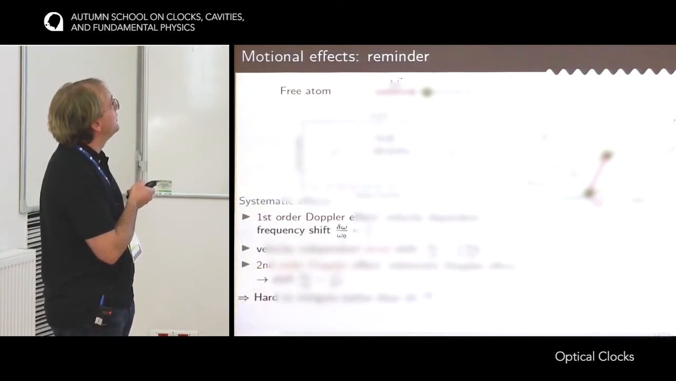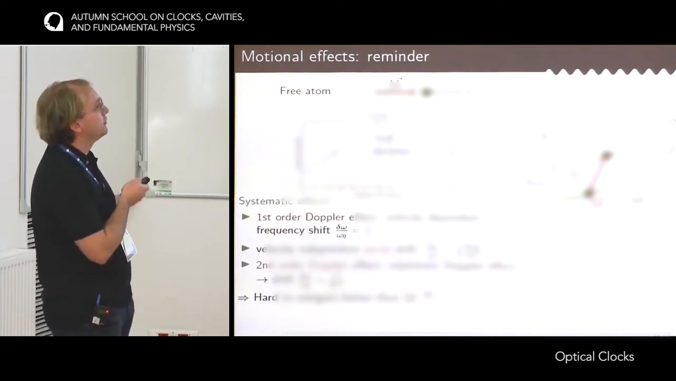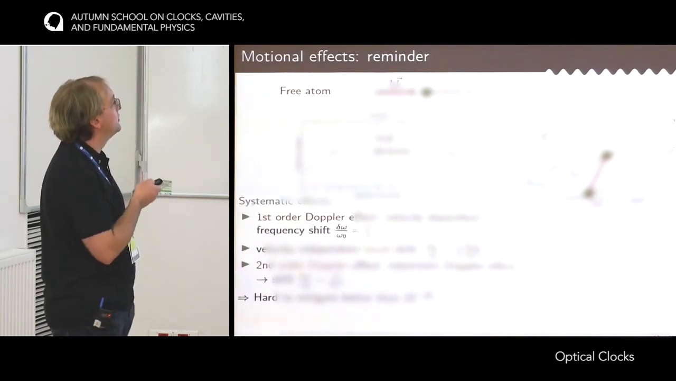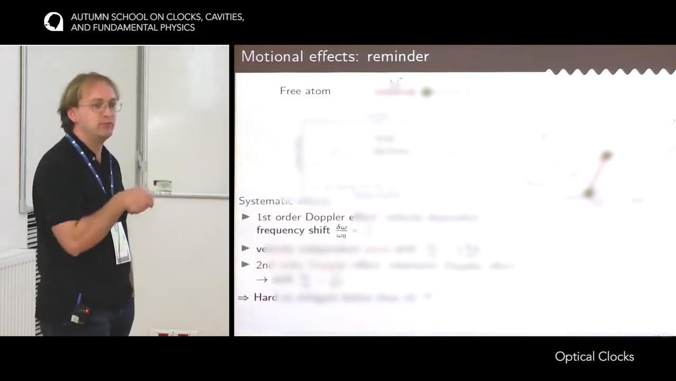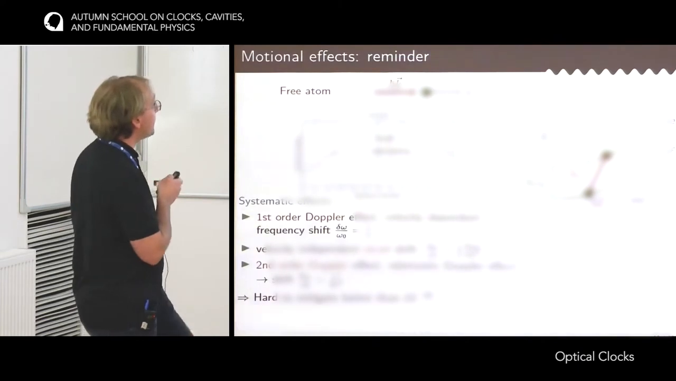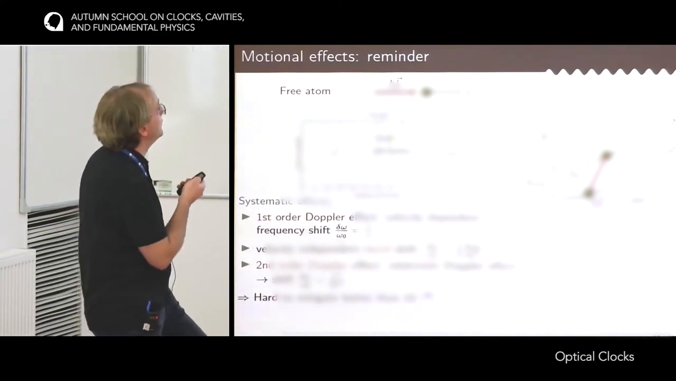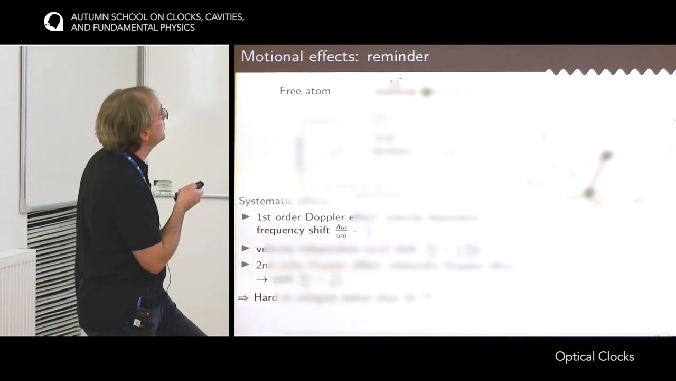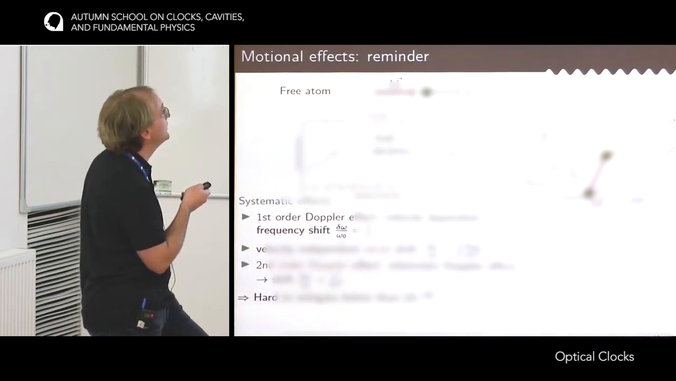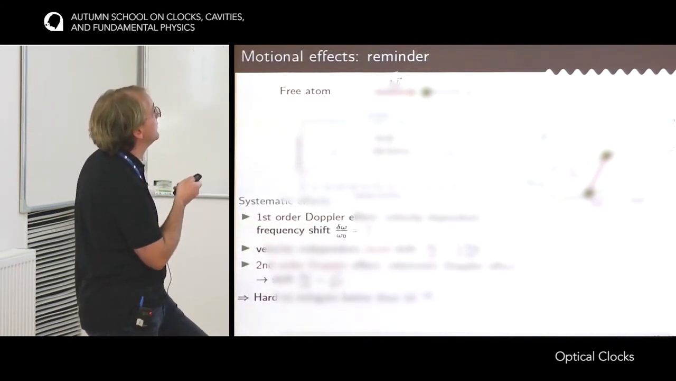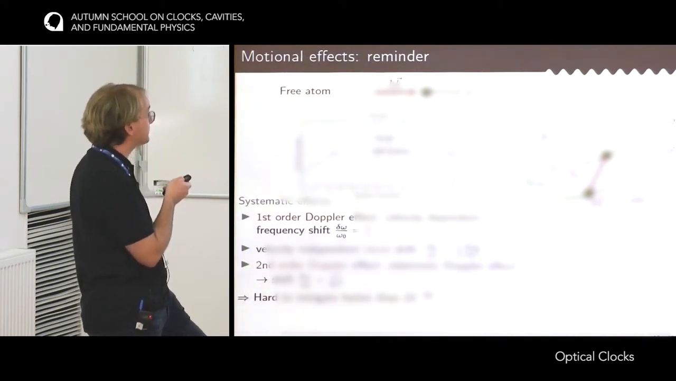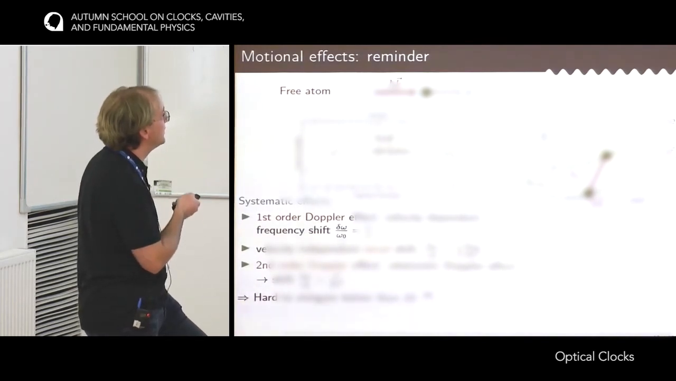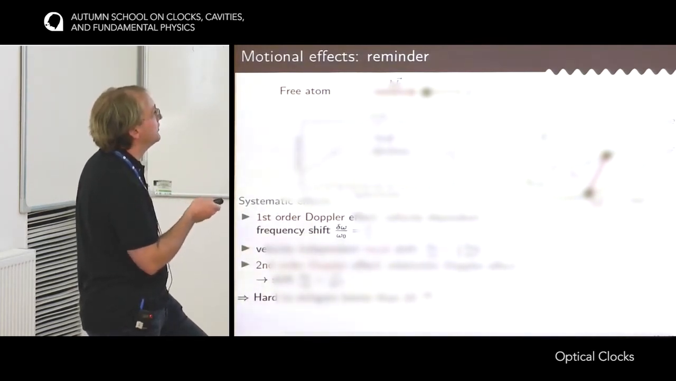I will start with a few systematic effects. The first ones are the motional effects. This is a reminder, because you have seen all the detailed calculation in the first lecture by Mirao, but this is the result of this calculation. If you have a free atom with a velocity v that is probed by the clock laser with wave vector k, then you get a number of systematic effects that are associated with the energy of the atom. The energy is the internal energy plus the kinetic energy of the atom.